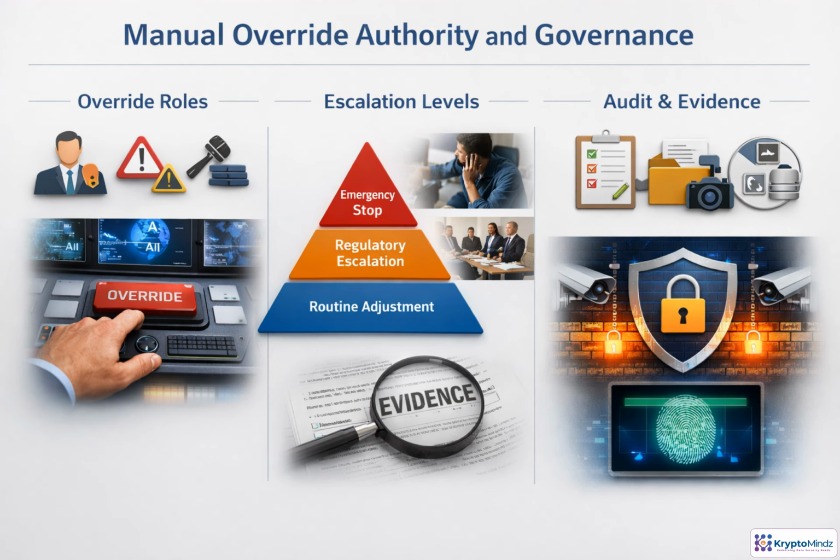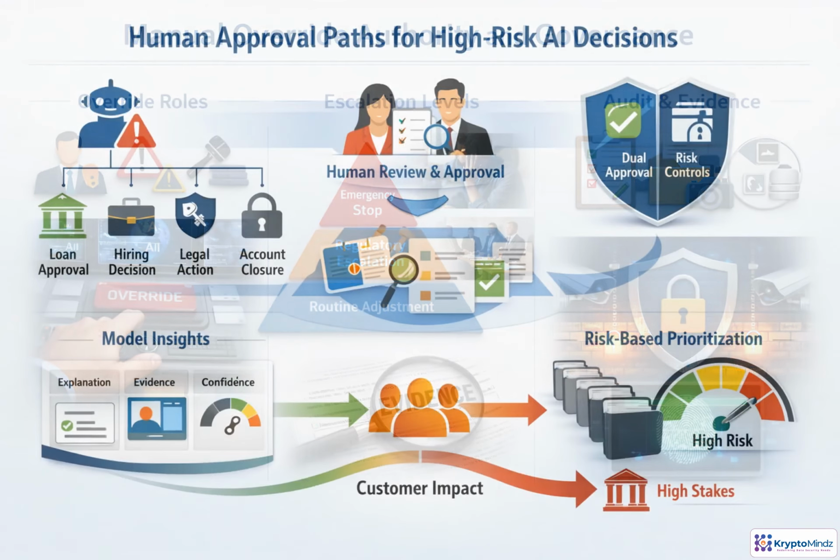Manual override is not just a big red button. It is a governed chain of authority. Low-risk corrections may belong to trained users, while higher-risk actions require supervisors, compliance teams, or emergency stop owners. Every override should capture who acted, why, what evidence supported the decision, and when it happened. That protects the system from both blind automation and arbitrary human interference. Over time, override patterns can also reveal model defects, policy gaps, or possible misuse.